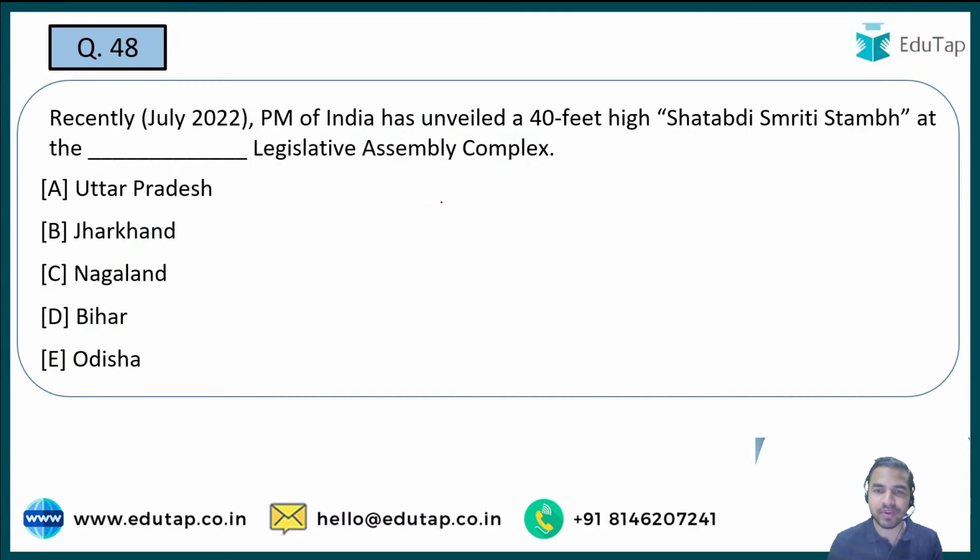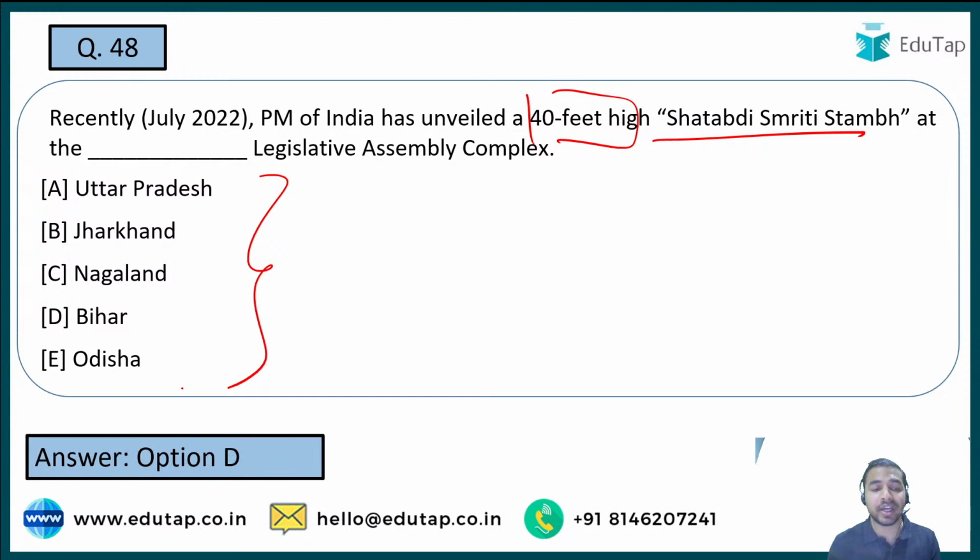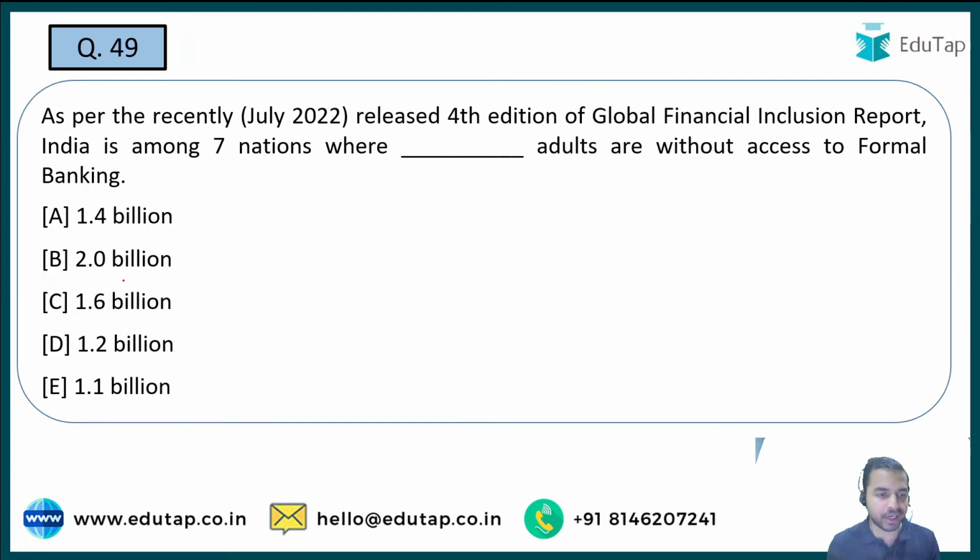So PM of India has unveiled a 40 feet high Shatabdi Smriti Stamp. Just tell me, in which state has this particular 40 feet high Shatabdi Smriti Stambh been unveiled? It is at the Legislative Assembly complex of which one of the following states? And it is basically Bihar, where the Shatabdi Smriti Stambh has been established. Well done, guys. We are really rocking. Let's move on to the next question.